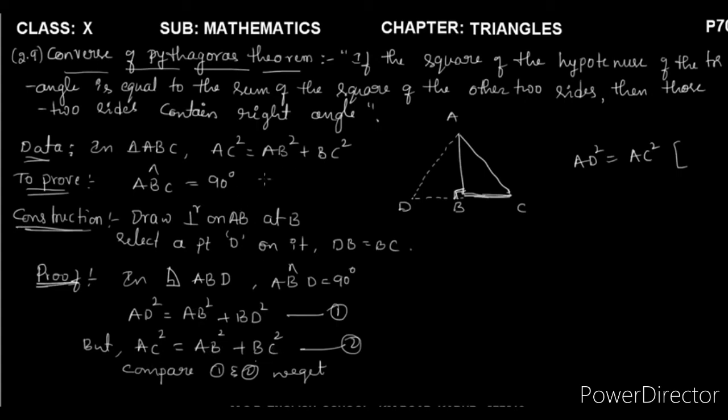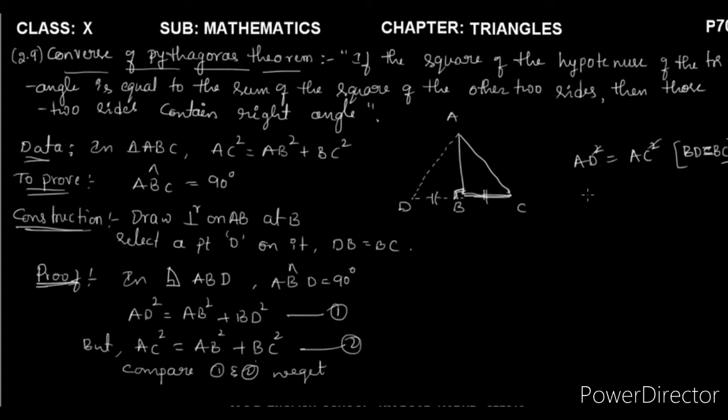square. But just observe in the construction section: after taking BD as perpendicular on AB, this is equal to BC. They are given here, length BD is equal to BC. So that's why BD is equal to BC. This is the equal symbol. That's why AD square is equal to AC square, because the LHS and RHS of both the equations are cancelled out.